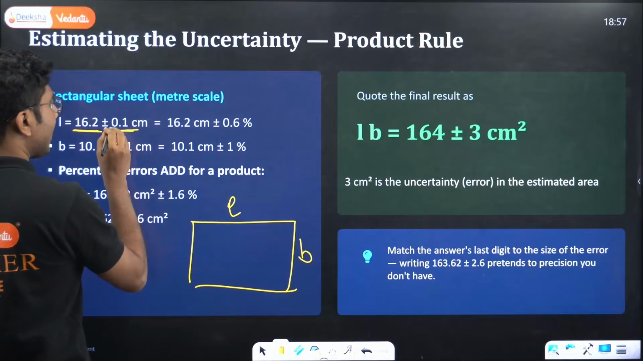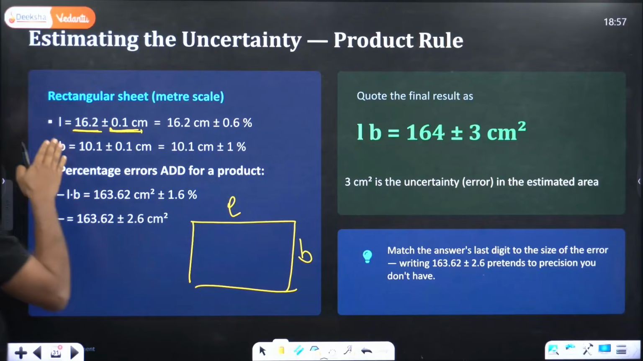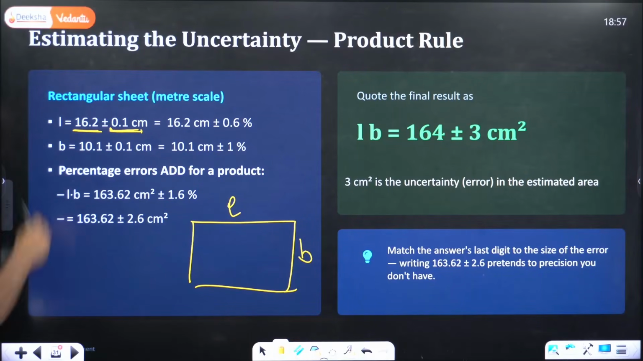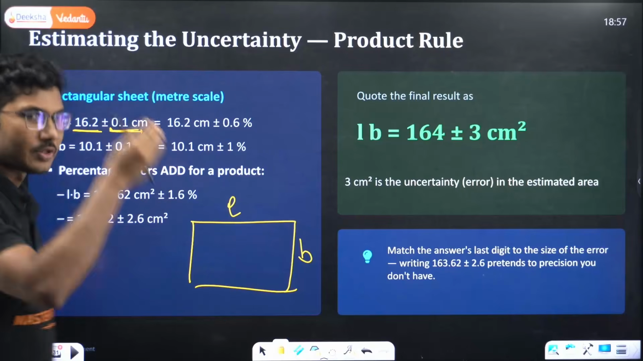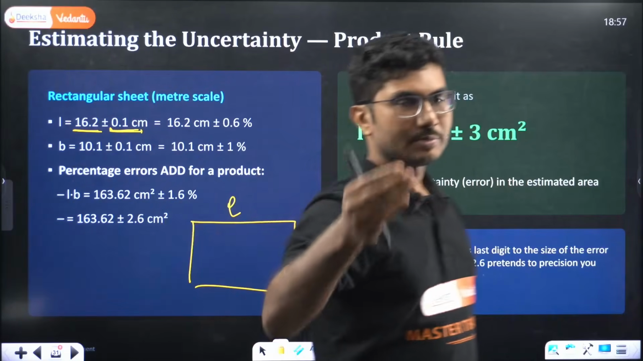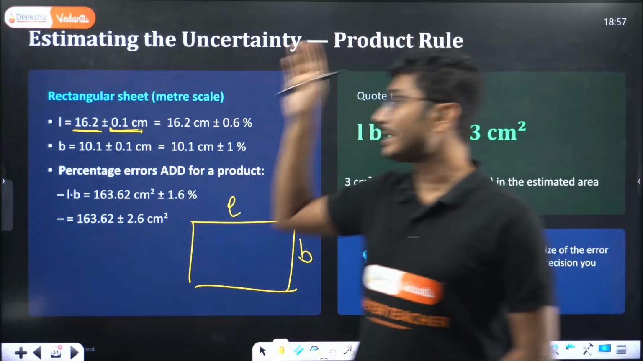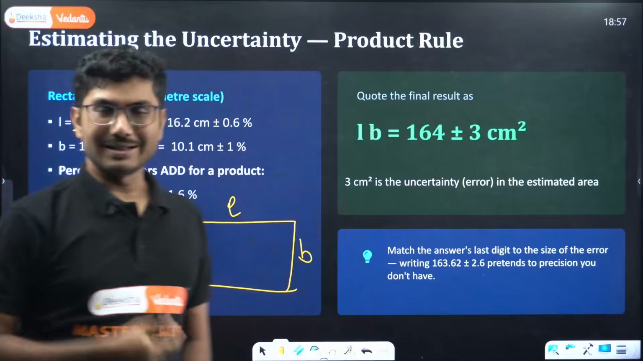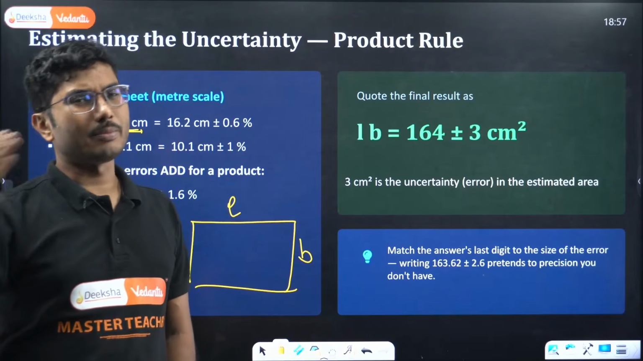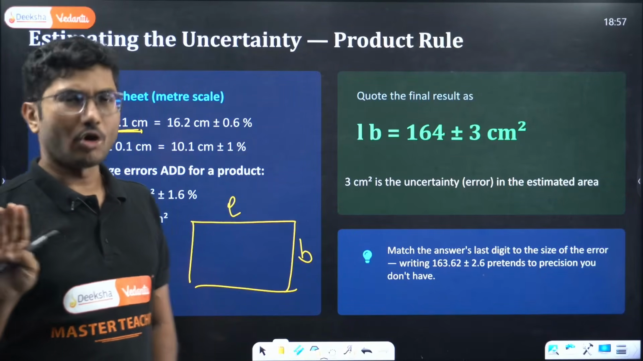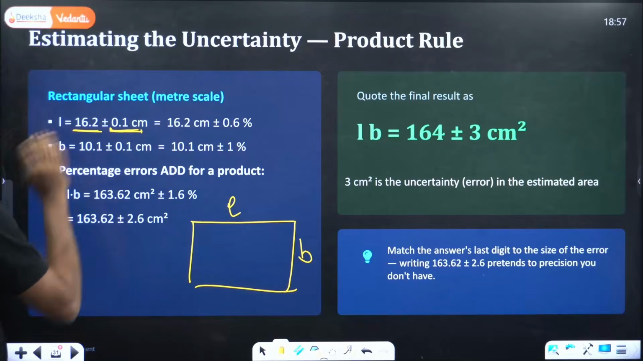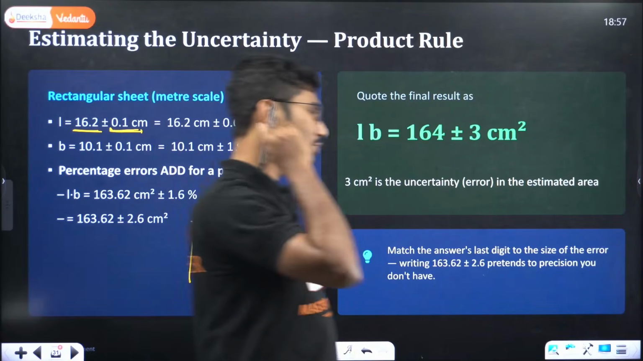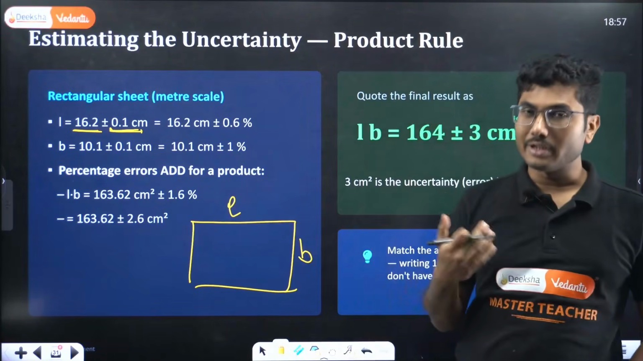That means this value is not predictable. It can either be 16.1 or it can be 16.3. So between 16.1 and 16.3, you are getting this result. That's why it is called uncertainty. Now uncertainty can come because of various factors. We are not going into that, but this is the uncertainty. Now how to solve a problem which involves uncertainties?